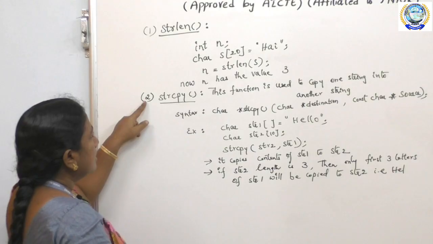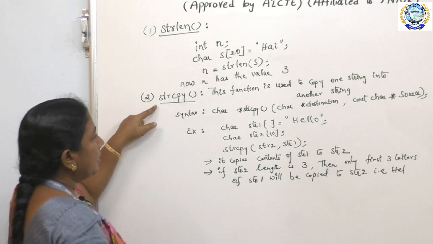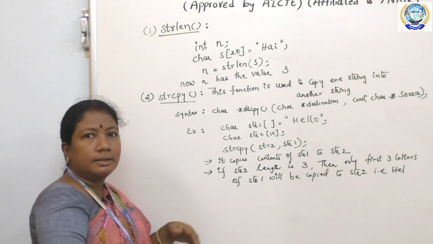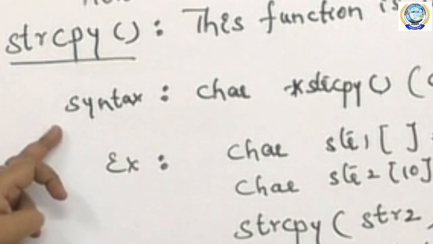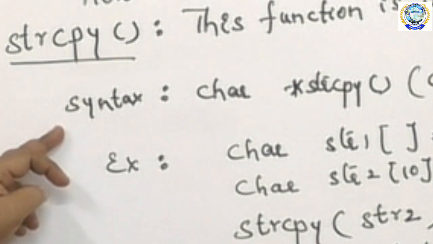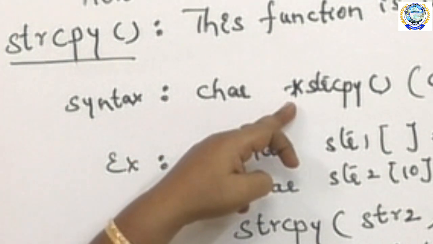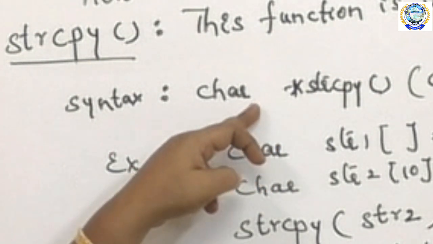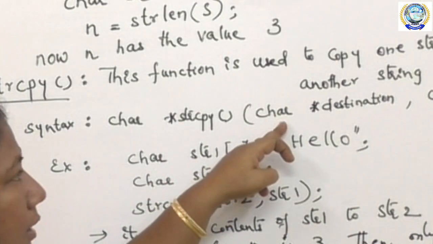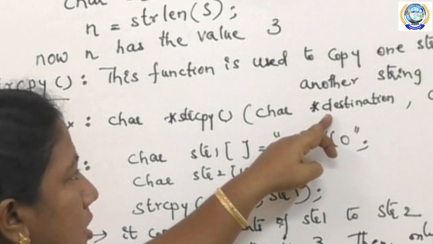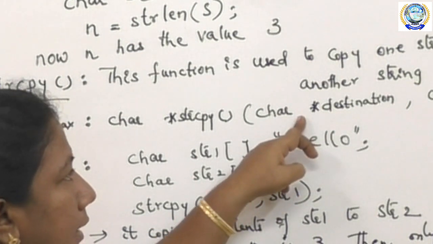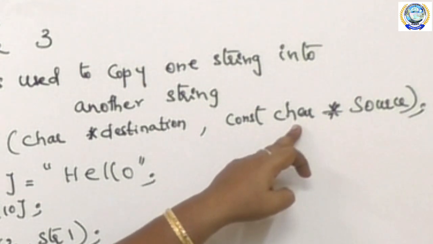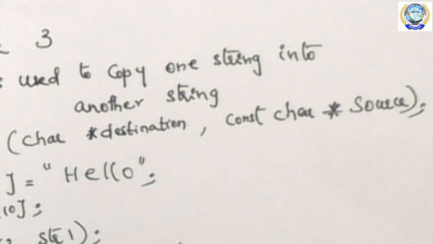Okay, so the second function is strcpy. This function is used to copy one string to another string. The syntax of strcpy is char *strcpy. This is a function which returns a character pointer, and the arguments are: one argument is destination, which is of type character pointer. The other argument is source, which is a character pointer but constant.